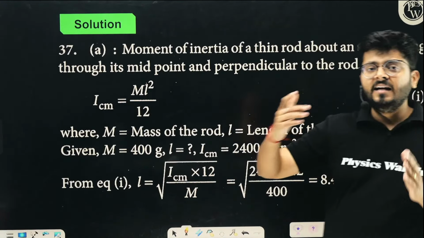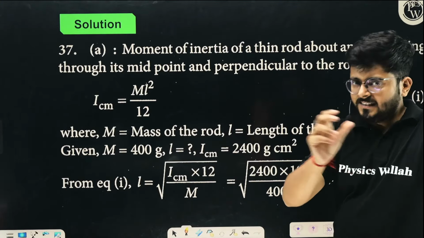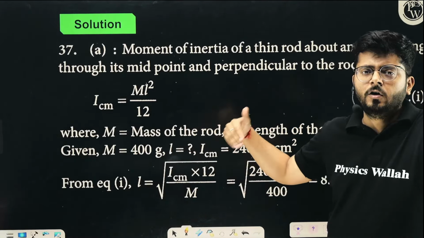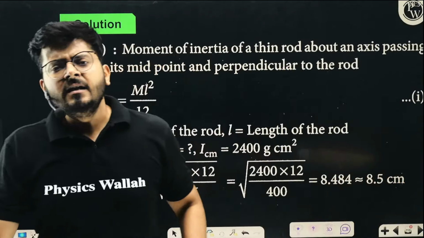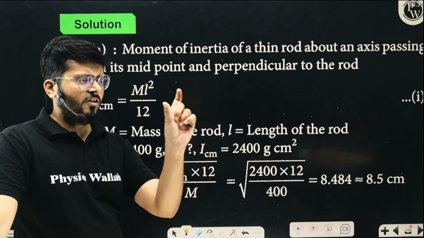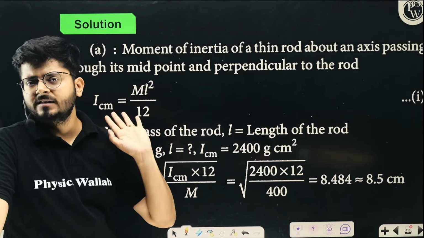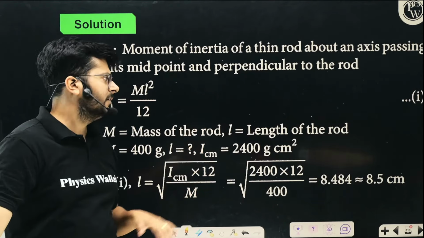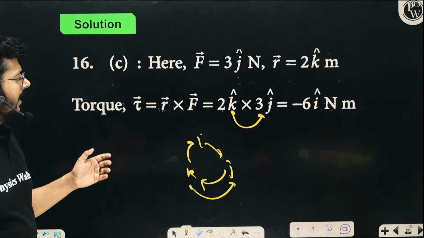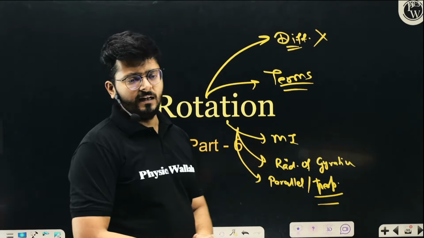Don't leave the chapter in its entirety, right? Keep whatever board level knowledge you have. Just solve a few basic questions, right? Just look at those basic questions, and that's that. For this chapter, if you have not solved it multiple times, then there is no point in solving it right now, because it is not a high yielding chapter. So for center of mass, just look at basic formulas and keep those in your brain. Just look at a few basic solved examples, that's it. But in the previous chapter, whatever formulas and ideas I told you in rotation, at least do these things. That is going to be very, very helpful for you, right?